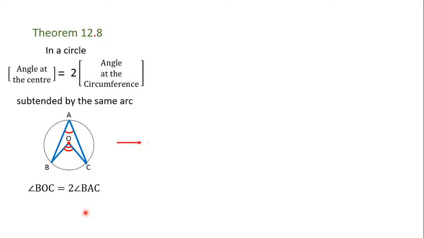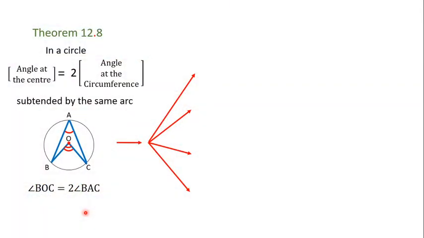Friends, this has four important corollaries, four important results. From this we can derive four important corollaries, which I would like to share one by one now. So the first corollary is this. Look at the figure. This is a chord BC.